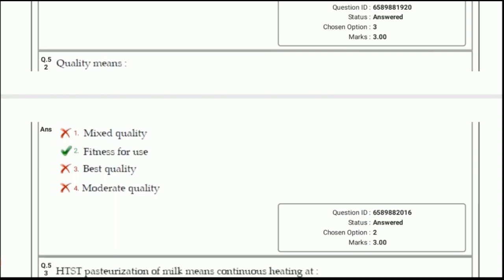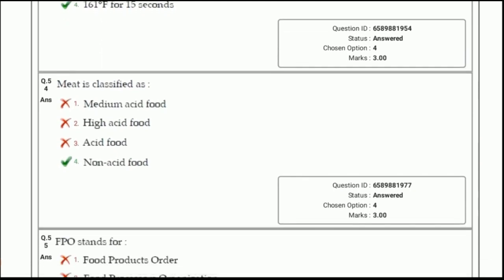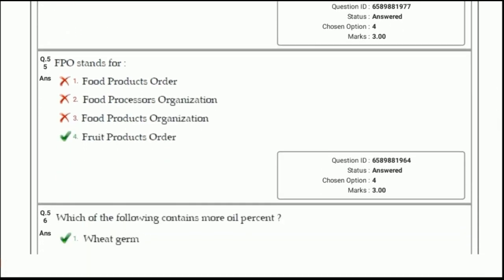The definition says it is a degree of excellence of the food. Next question, HTST pasteurization of milk means continuous heating at 161 degree Fahrenheit for 15 seconds or 71.7 degrees Celsius for 15 seconds. Next, meat is classified as answer 4, non-acidic food. Meat is a non-acidic food. FPO stands for option 4, fruit products order.